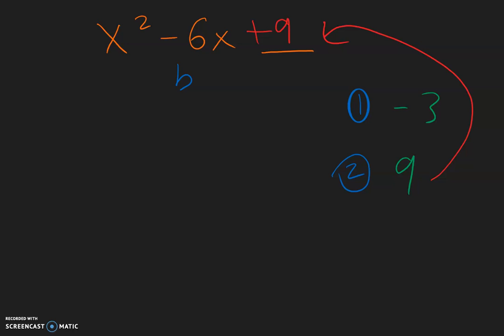And now, after completing the square, this factors out to be x, and we're going to drop in the number from step 1, minus 3 squared.